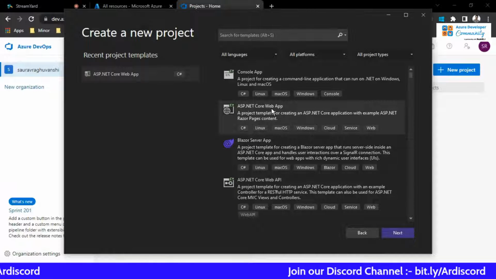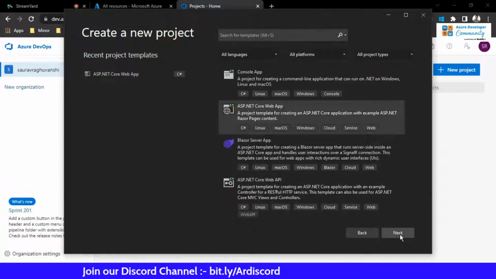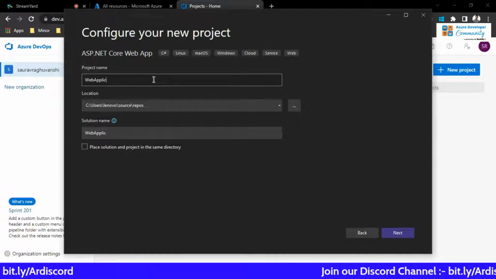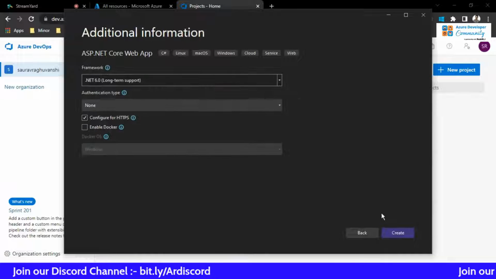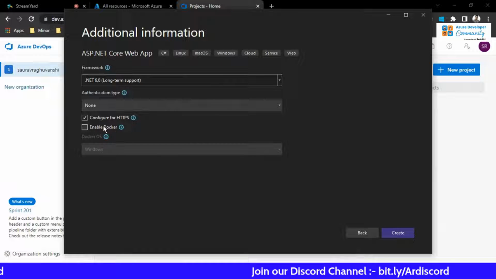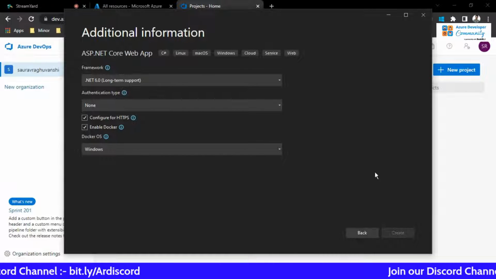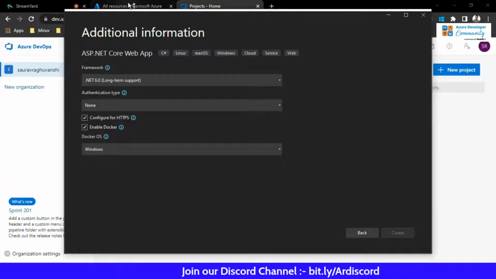And for the application, I'm going to choose ASP.NET Core Web App. Here I will give the name. Okay, so the name is given. The framework that I'm using is .NET. So yeah, I'm going to use Windows for the deployment. So here we don't have to do much. So okay, let the application code get created.